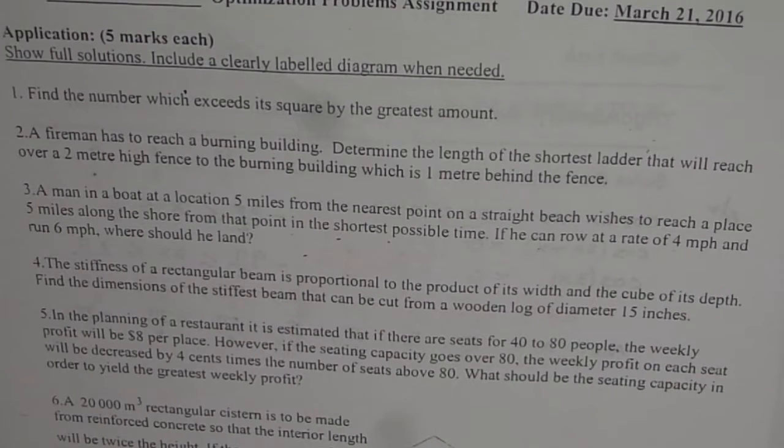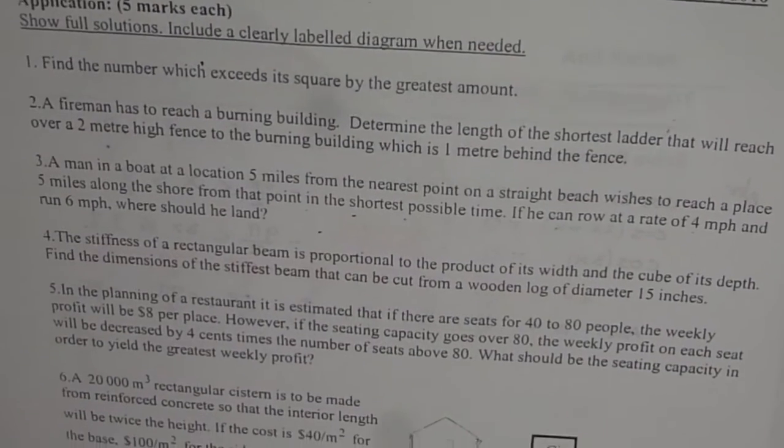Question number 4 is, the stiffness of a rectangular beam is proportional to the product of its width and cube of its depth. Find the dimensions of the stiffest beam that can be cut from a wood log of diameter 15 inches.